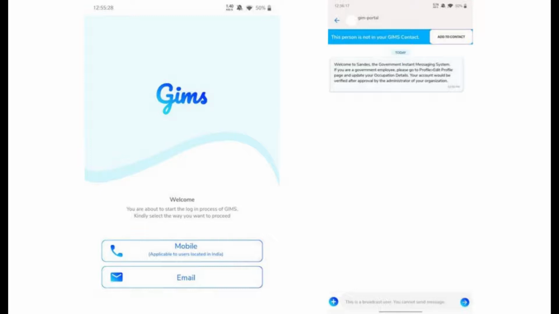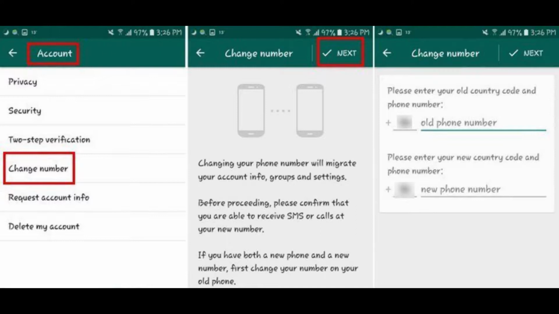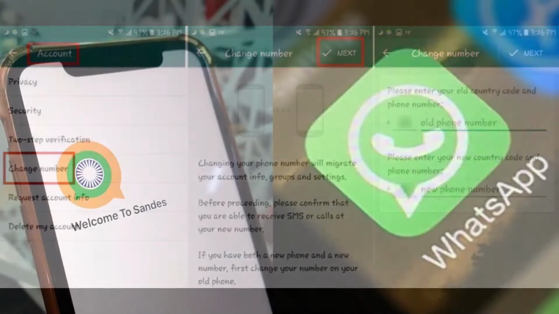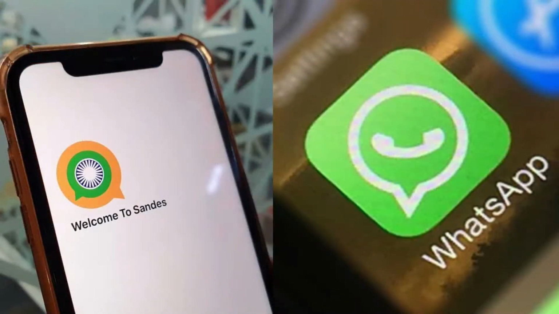up. If you want to change, either you have to delete your current account and create a new one with a different number or email ID. Whereas WhatsApp has a dedicated change number feature that allows you to change phone numbers without deleting your profile. So these were the differences between WhatsApp and SANDES.